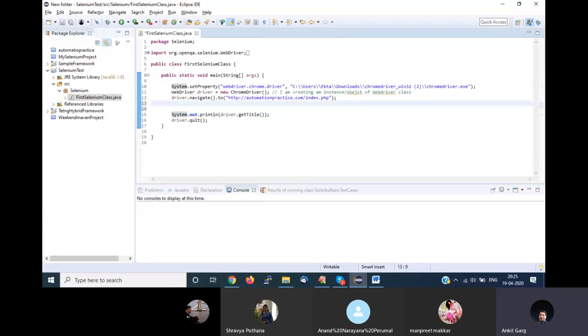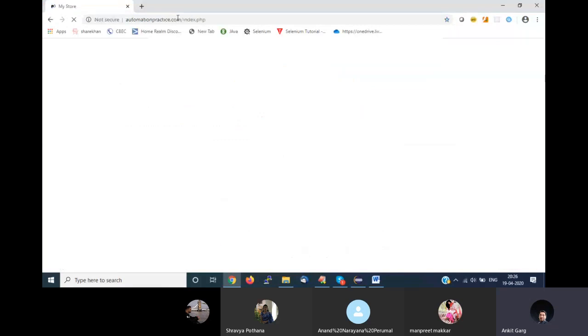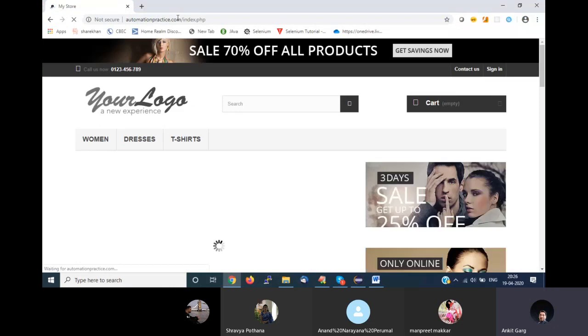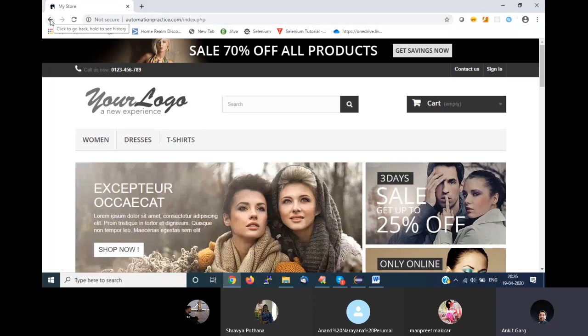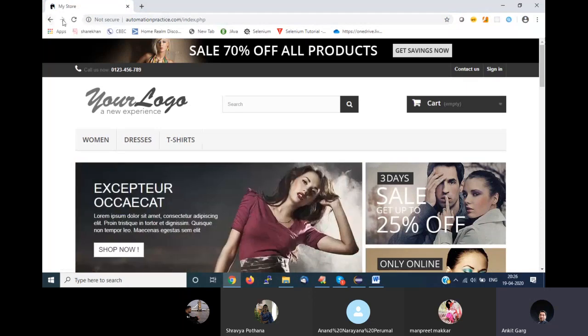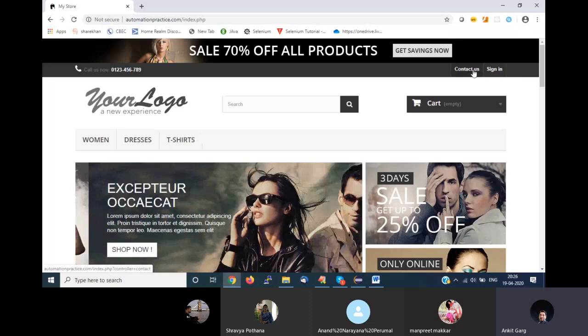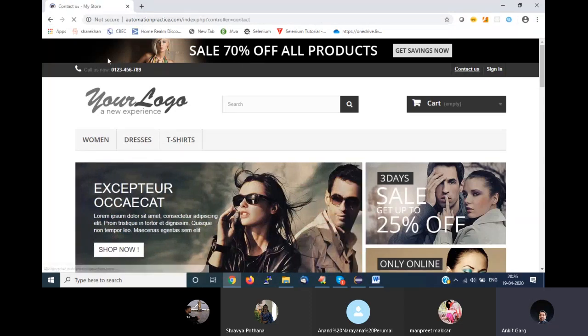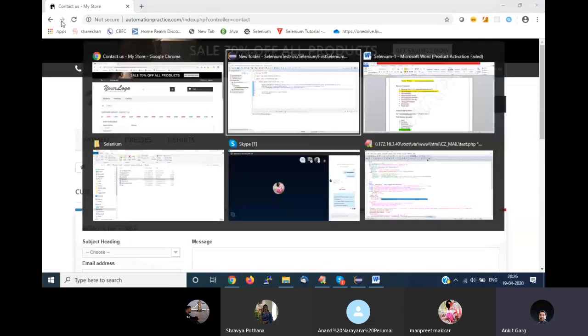Let's say I'm on this website, automation practice. I want to refresh my browser, or click on the back button, or click on the forward button. How to perform these operations? It's again simple.